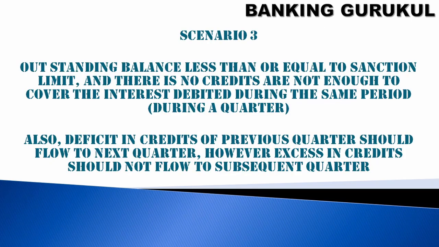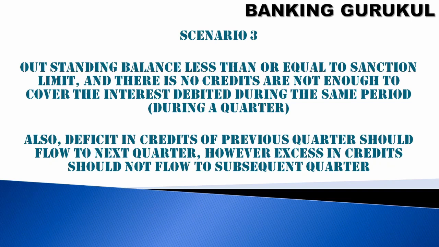Scenario 3. Outstanding balance is less than or equal to the sanction limit, and there are no credits or not enough credits to cover the interest debited during the same period. Also, a deficit in credits of the previous quarter should follow to the next quarter. However, excess in credit should not flow to the subsequent quarter.